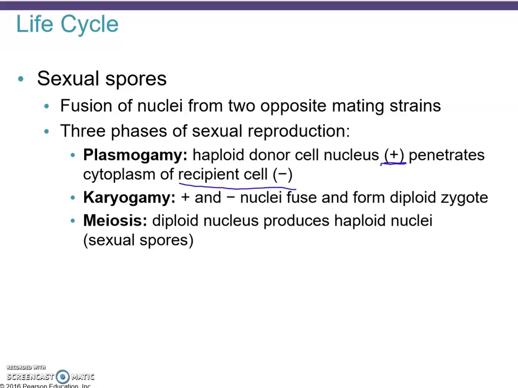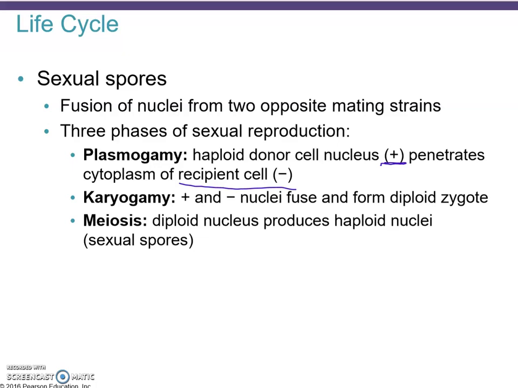So it's kind of like sexual reproduction in mammals or in animals in general, where you have fusion of an egg and a sperm, of two gametes. Anyway, karyogamy means that the two nuclei fuse. Karyo refers to nucleus, and that will be the plus and the minus nucleus. They fuse together and form a diploid zygote that is very much resembling animal sexual reproduction.